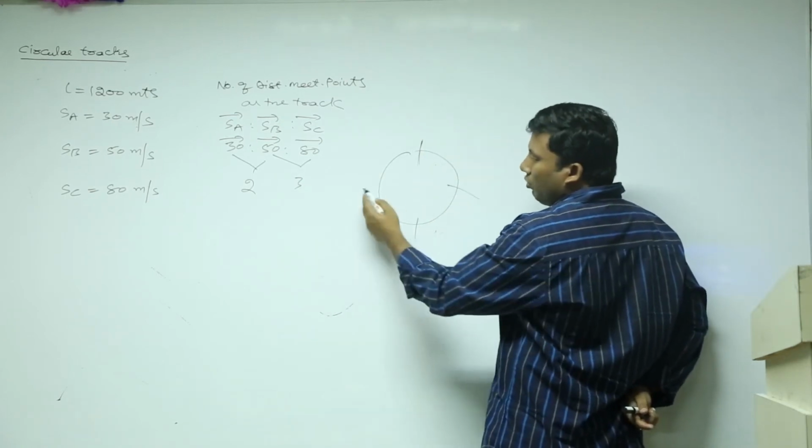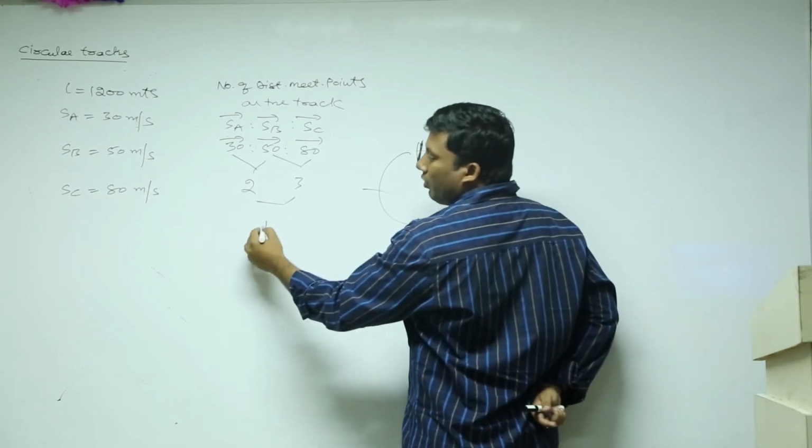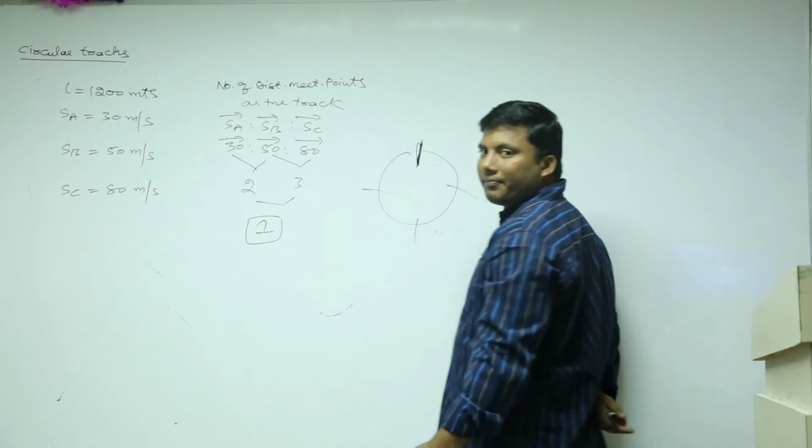What are those 3 meeting points? 1 by 3, 2 by 3, 3 by 3. What is common here? The starting point. 2 and 3, what is the HCF? 1.